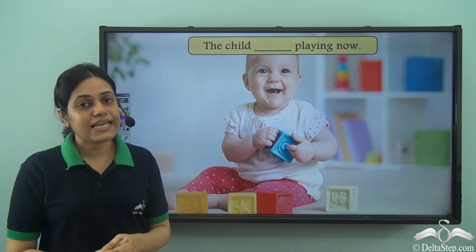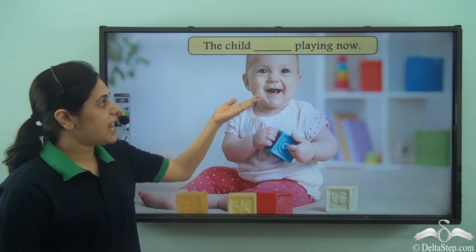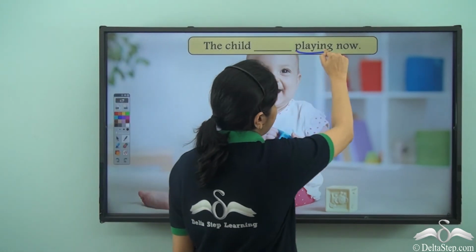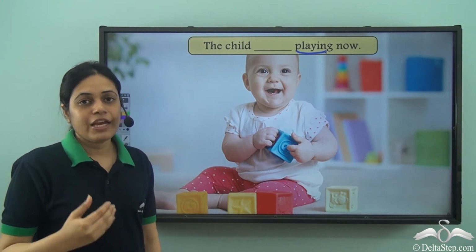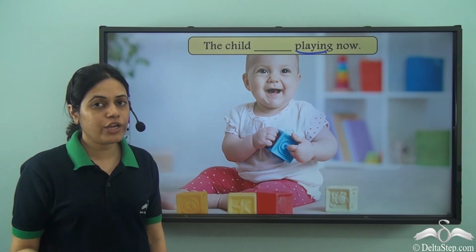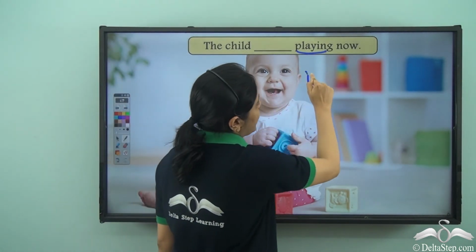So now let us fill in the blank using the correct form of be verb. The child dash playing now. Now over here, playing is the main verb. It shows that the action is still happening. The action is going on. How do we know that the action is going on? With the ing.